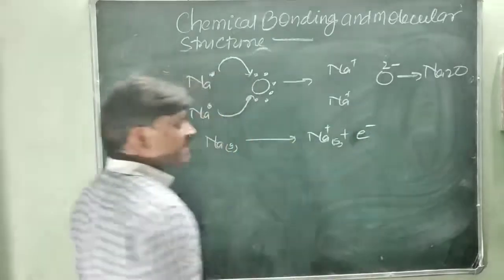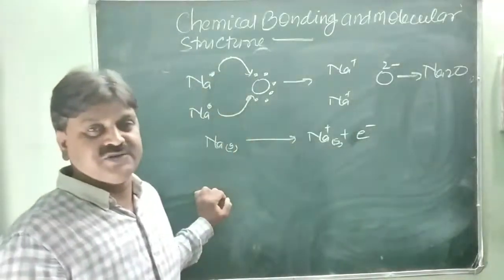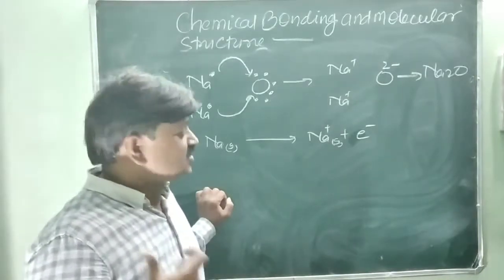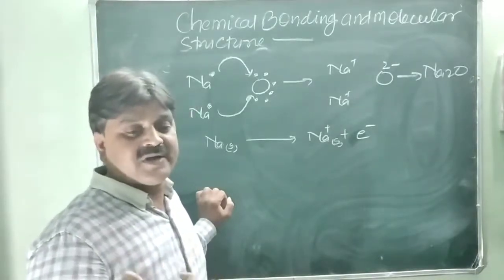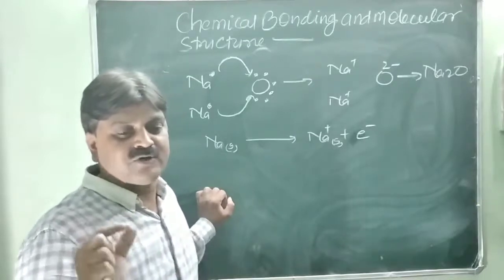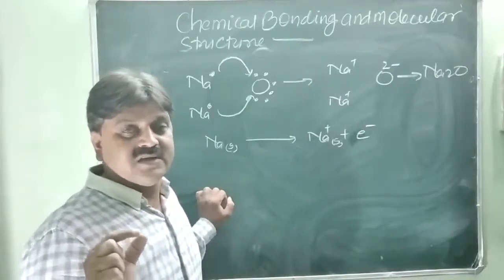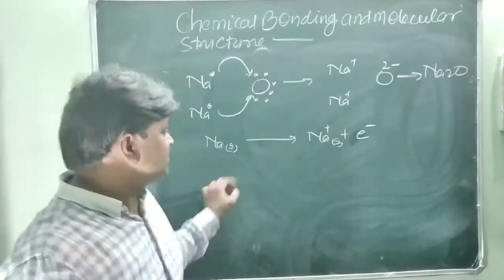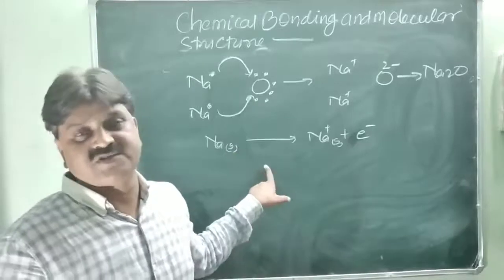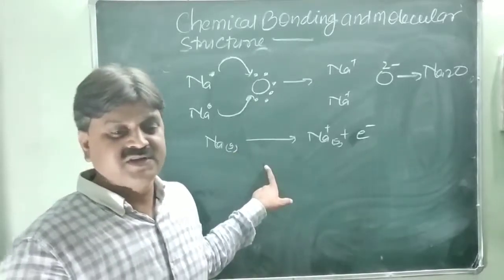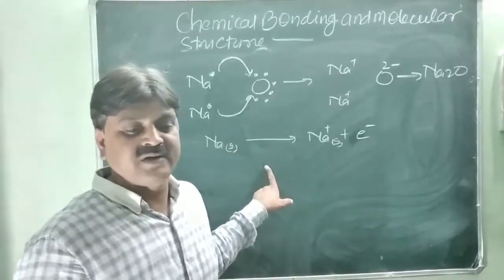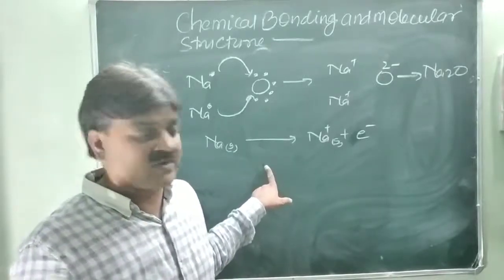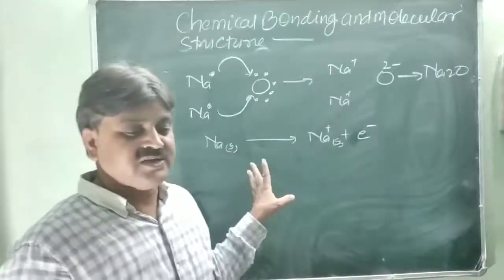So this is called the ionisation enthalpy or ionisation energy. We have already discussed it in the last chapter, periodic properties. The amount of energy required to pull the electron from the valence shell in its isolated gaseous state is called the ionisation energy. And this is an endothermic process. If any element is to release the electron from the valence shell, energy is required, so this is endothermic in the gaseous state.